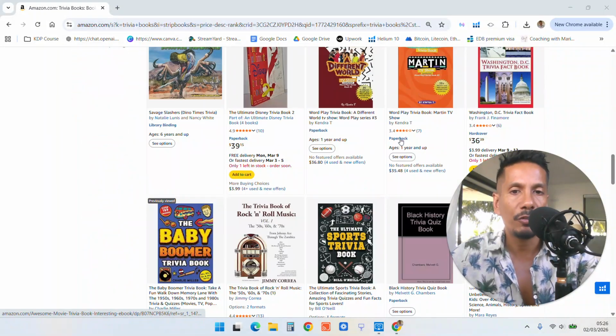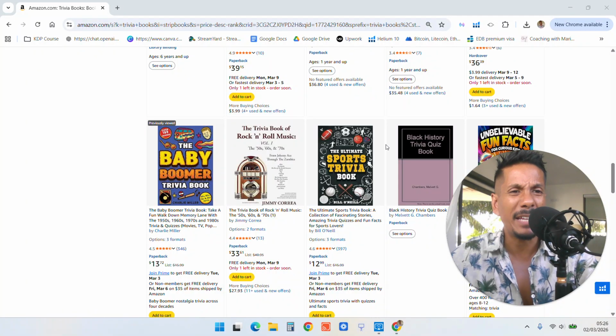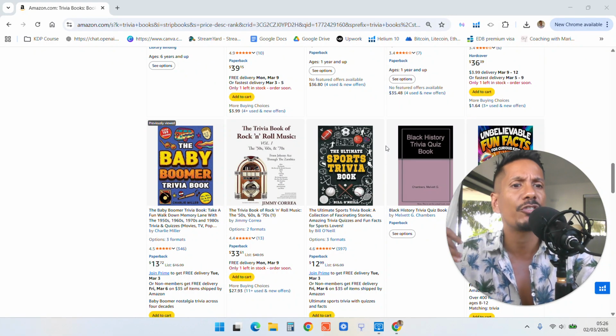Then all you do is scroll down, and you're going to look for a book that you'd be interested in creating, because it's very important that you'll be interested in this type of book, because you're going to create more than one. Now I know I said I've created money from one book, but I tried several books before I got one right. Especially if you're brand new to this, just expect to be creating more than one book until you get it right.